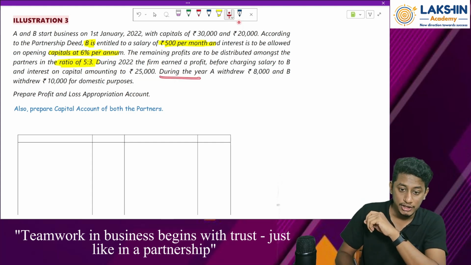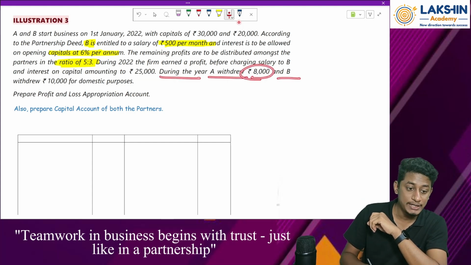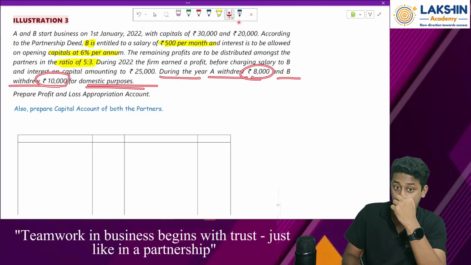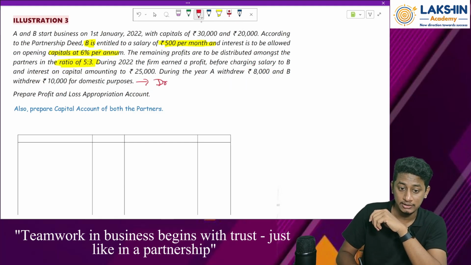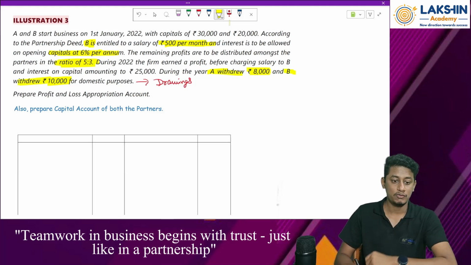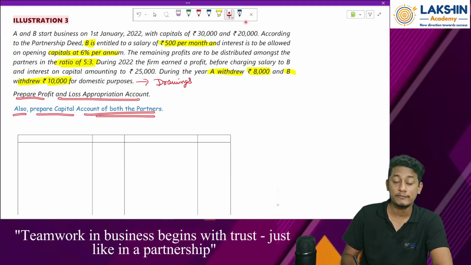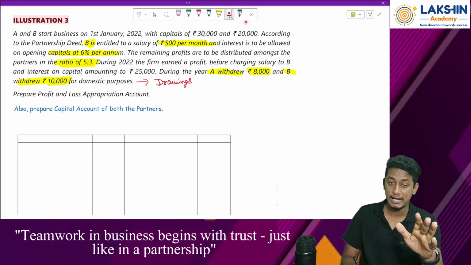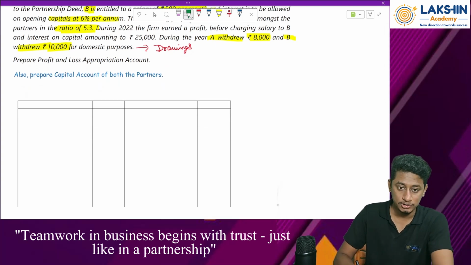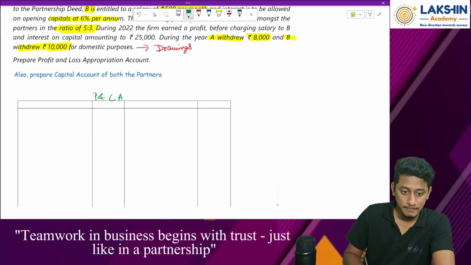During the year, A withdrew 8,000 and B withdrew rupees 10,000 for domestic purpose. What will this be called? This will be called my drawings. Why? It is used for domestic purpose. So what have they asked us to prepare? Prepare P&L appropriation account and also prepare capital account of both the partners. So we know how to prepare P&L appropriation account. Let's prepare it now. Starting with P&L appropriation account. Debits. Great.